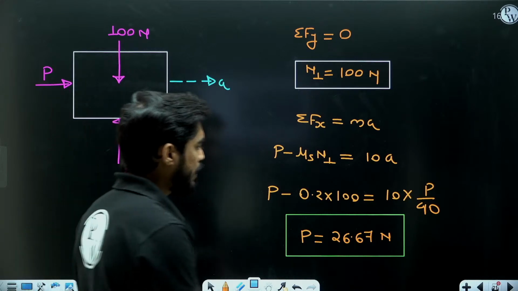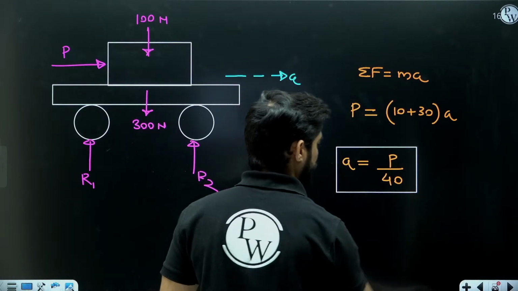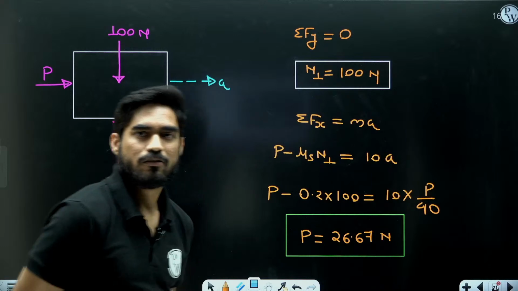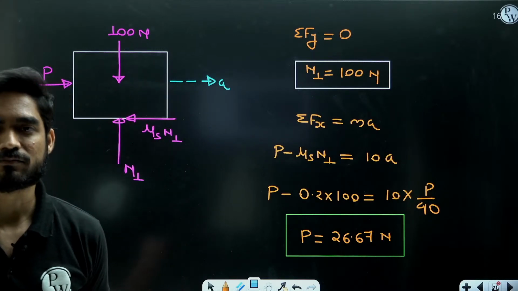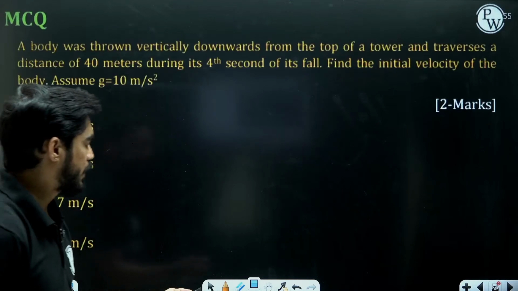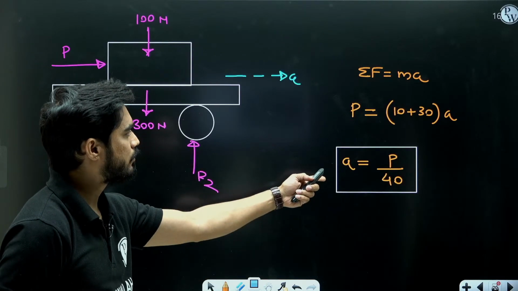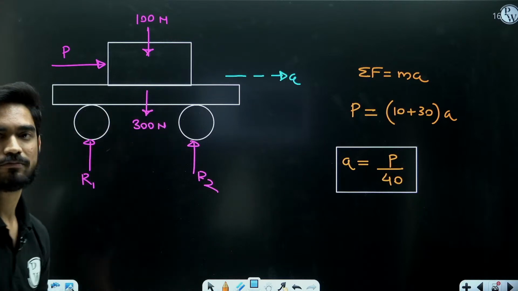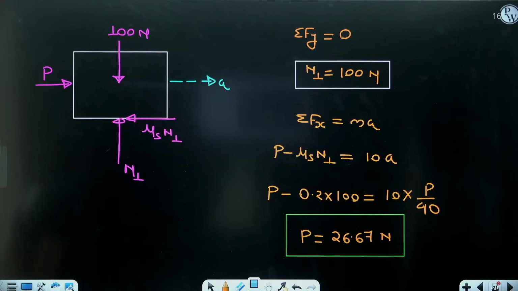It was 40 by P or P by 40? P by 40, beta, not 40 by P. Please look here once, it was P by 40, not 40 by P. Okay.